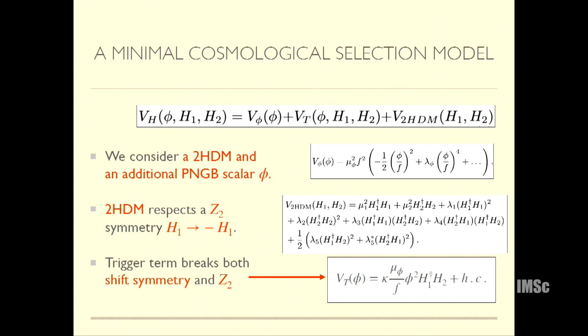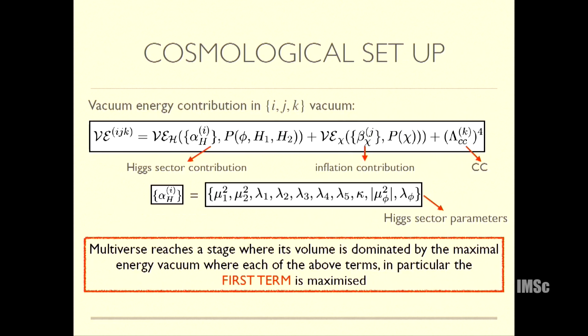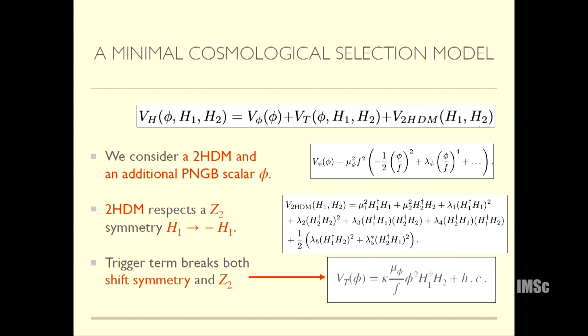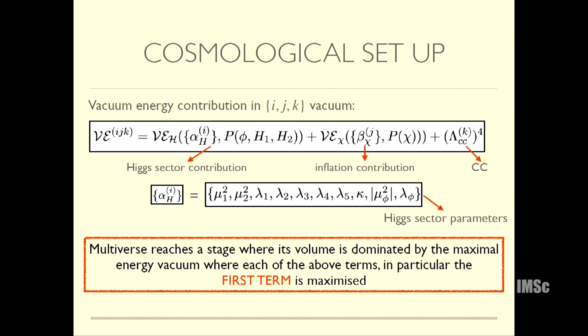and you have a term which breaks both the shift symmetry of the phi and Z2, and we have checked that everything is consistent. For example, this breaking should not be too big, it should not induce a term bigger than this mu squared, and all that. We analyze all these constraints, and then what we want to do is maximize the vacuum energy of this potential, and hopefully it will be maximized at a small Higgs vev which is much smaller than the cutoff.